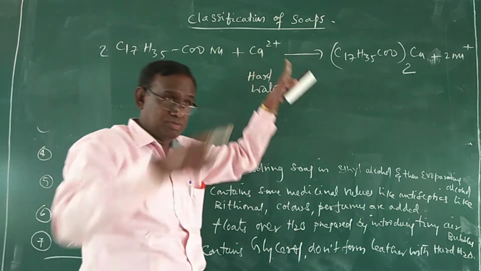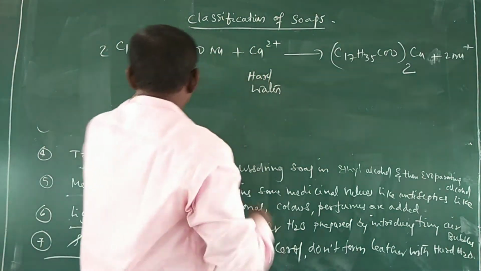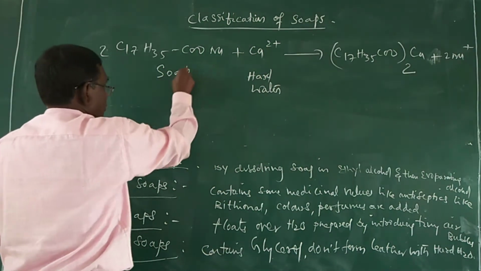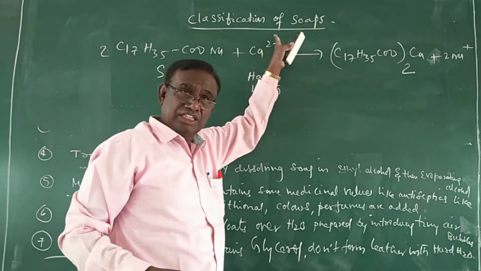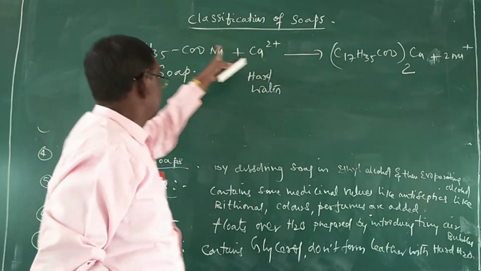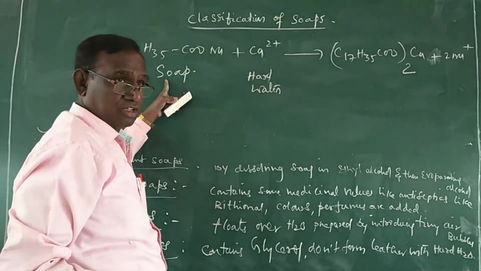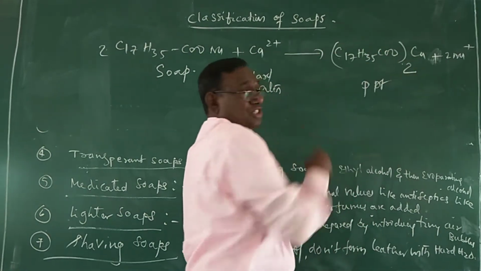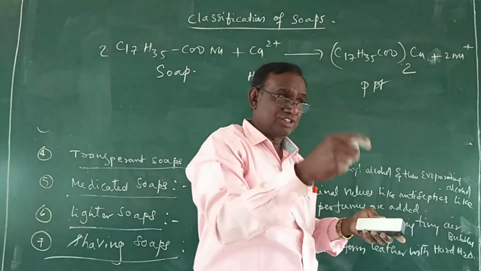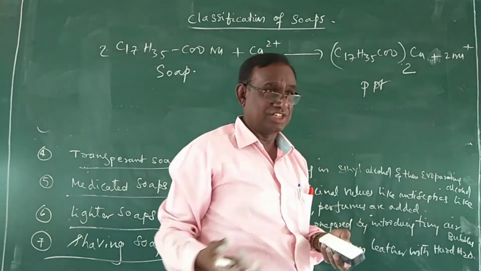So the calcium ion is present in hard water. When you put the soap in hard water, the hard water contains calcium ions. Calcium ions will replace the sodium ion present in the soap. Therefore you will be getting a precipitate, calcium precipitate. This is calcium stearate, you see. That precipitate does not dissolve. The precipitate stays as it is, you see.